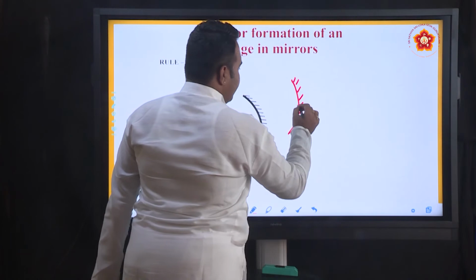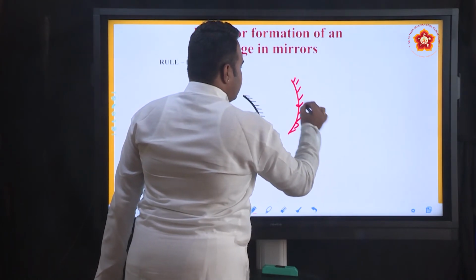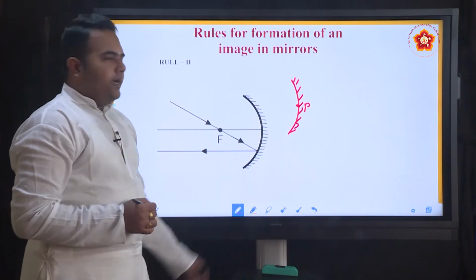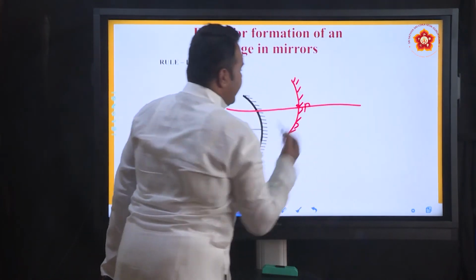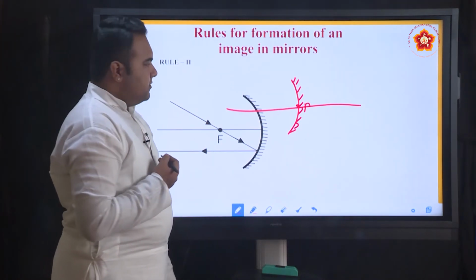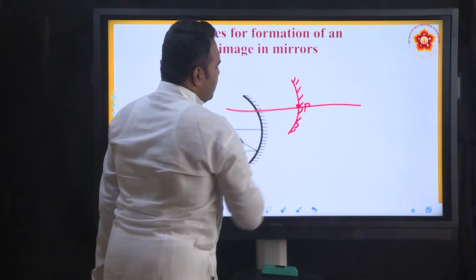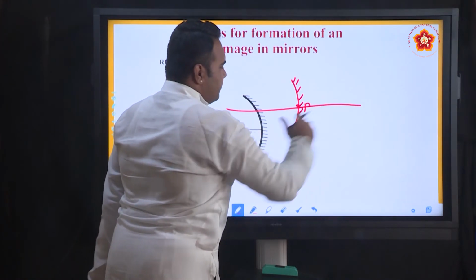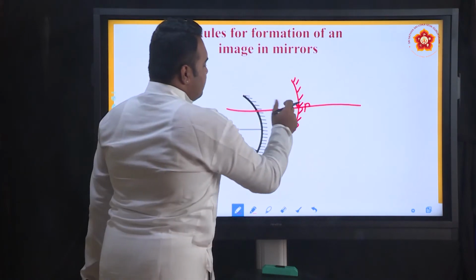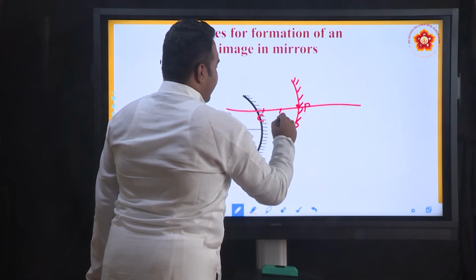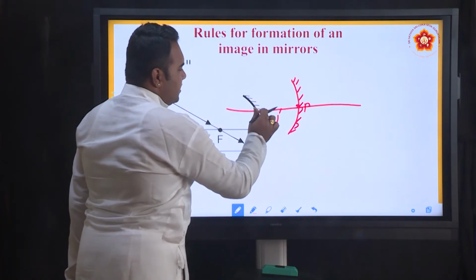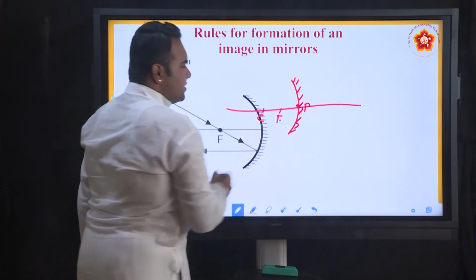First we need to locate the center of this mirror and name it the pole, and then we draw an imaginary straight line passing through the center. Of course, when you use a ruler or scale, you should be able to draw it very straight. Once we locate this, we can mark the center of curvature and the midpoint between the center of curvature and the pole, which we call the focus.